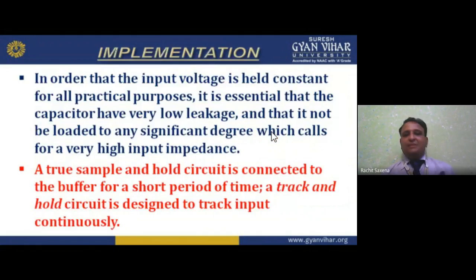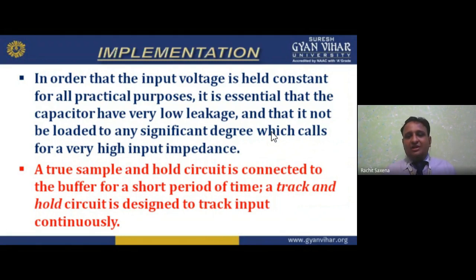Now, implementation. How can we implement it? In order that the input voltage is held constant for all practical purposes, it is essential that the capacitor have very low leakage. If the capacitor has leakage, all charge will discharge, so we can't hold it. It must also not be loaded to any significant degree, which calls for very high input impedance.